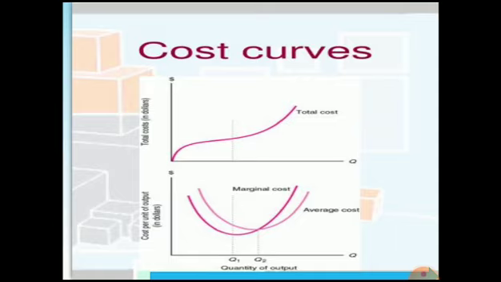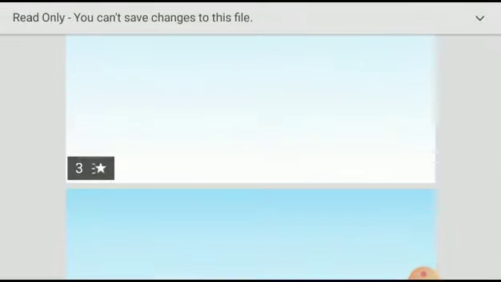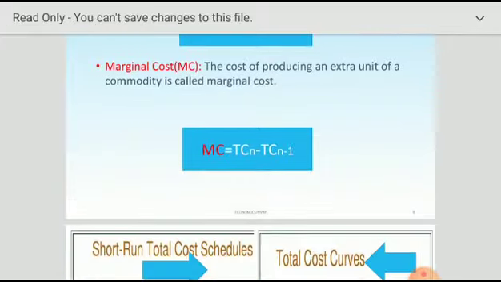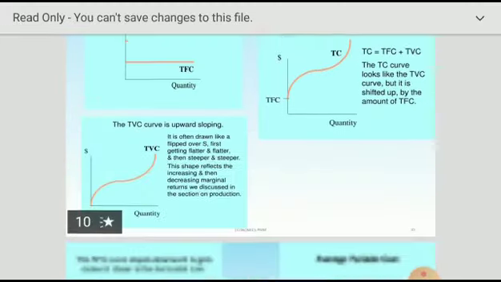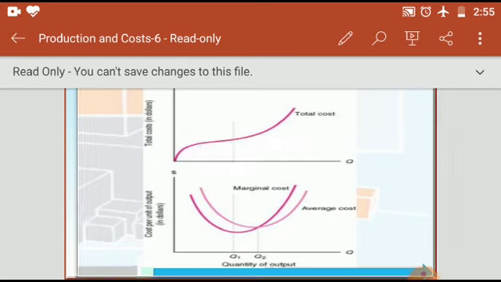The first one shows total cost, and the second diagram shows average cost and marginal cost.